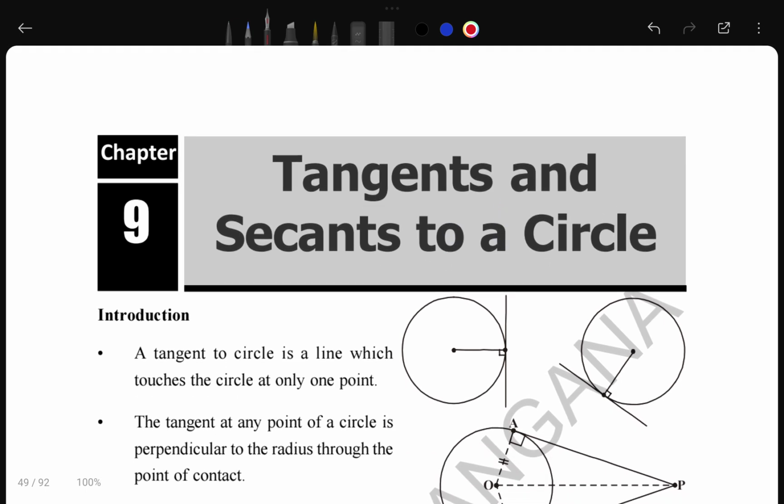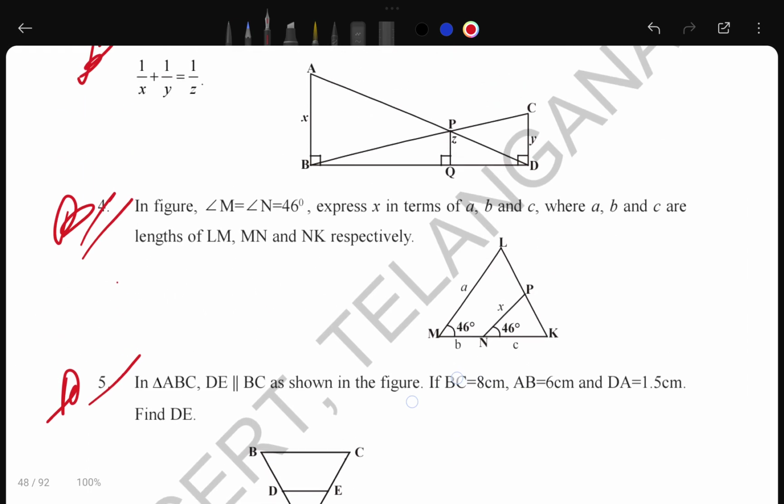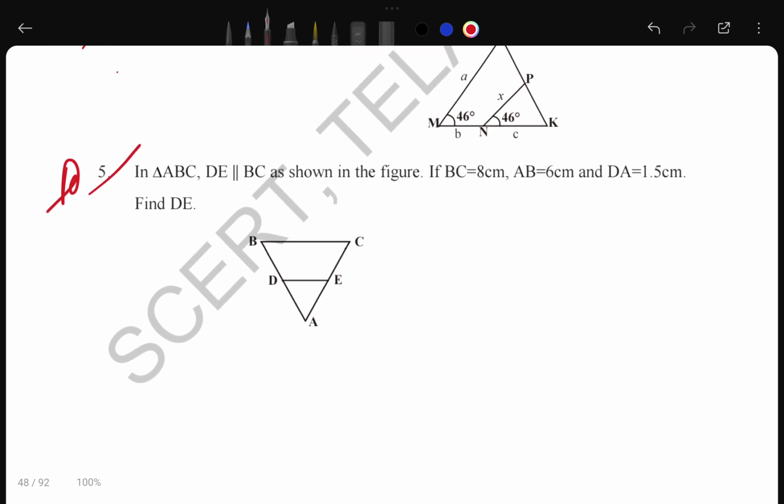Next chapter we will talk about tangents and secants of a circle. But till here, I hope it is clear to you.